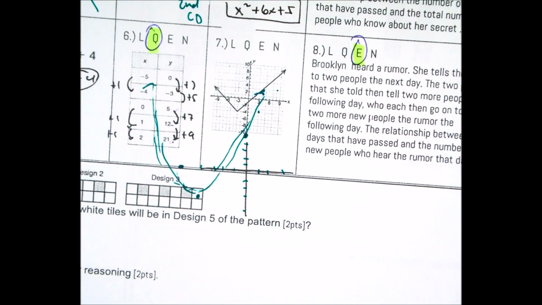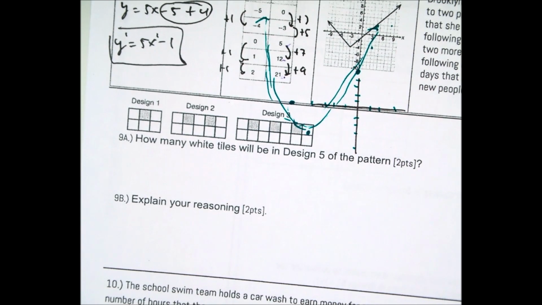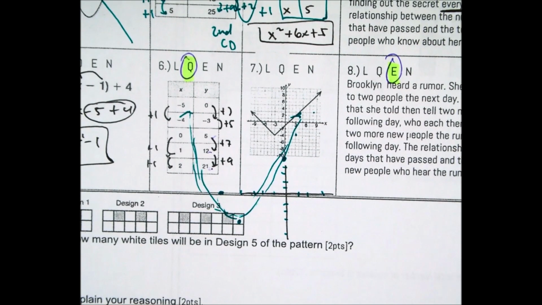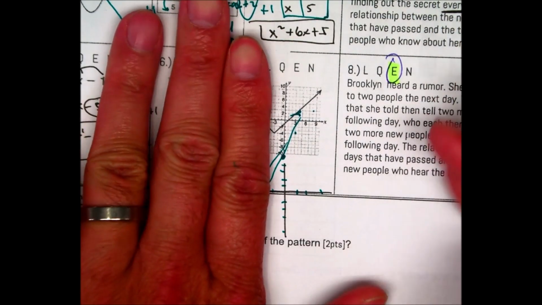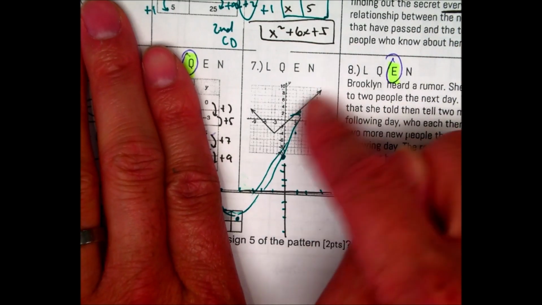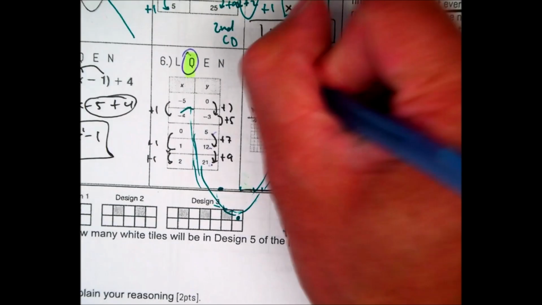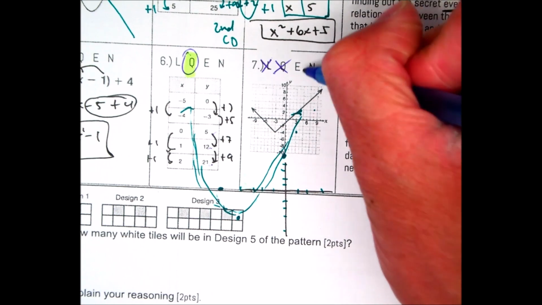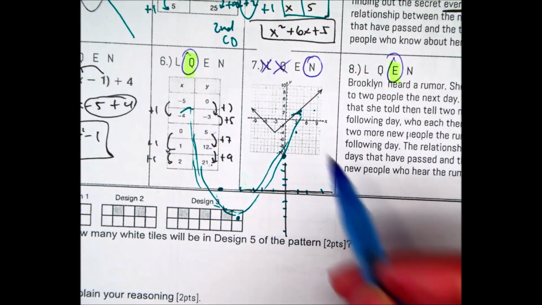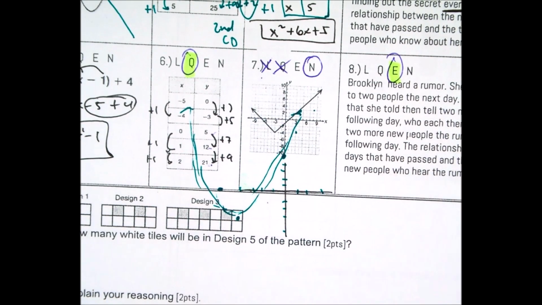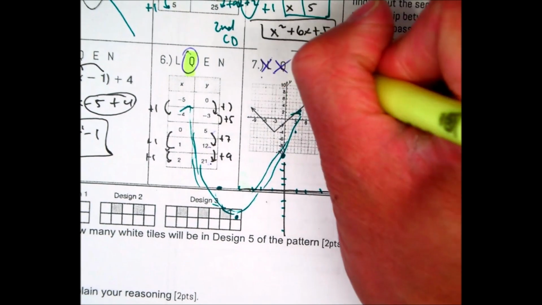Oops, I recorded this out of order, so here we're going to use question number 7. And in question number 7, let's see if I can get in there. There it is. If you look at this graph, although this part looks like a linear, and this piece looks like a linear, the answer is an absolute value. The common mistake is linear. It's not quadratic. It's not a U. It's not quickly going up or quickly down, and not curved. So the answer is neither on that problem. Again, the common mistake is to think it's linear, but it's an absolute value function. So the answer is end.